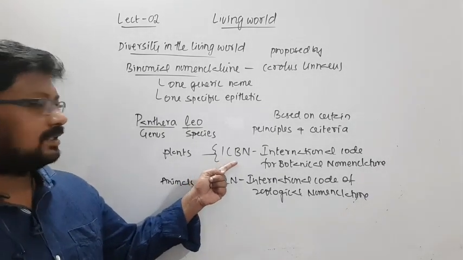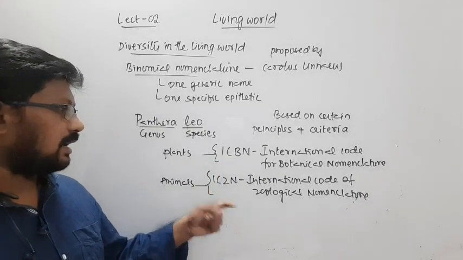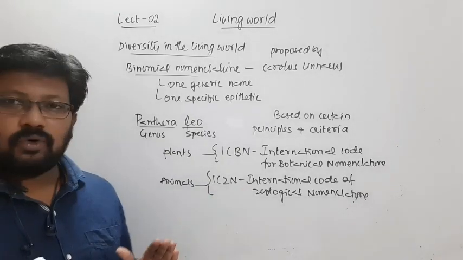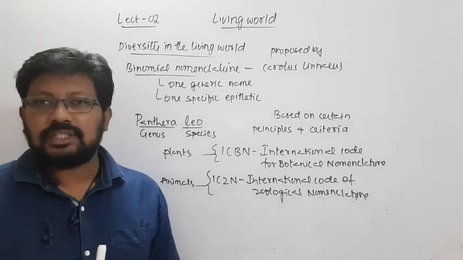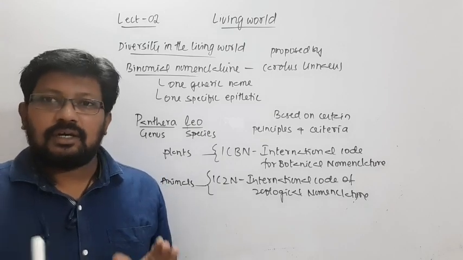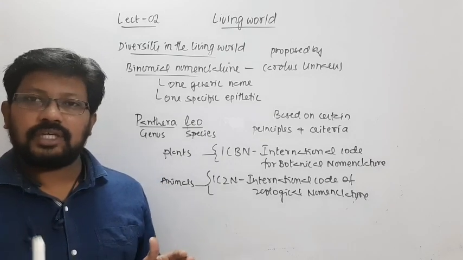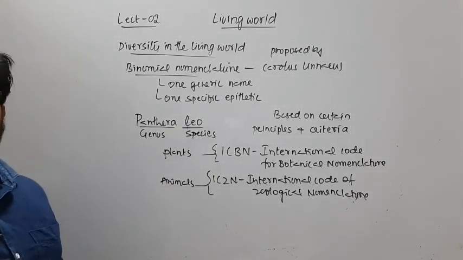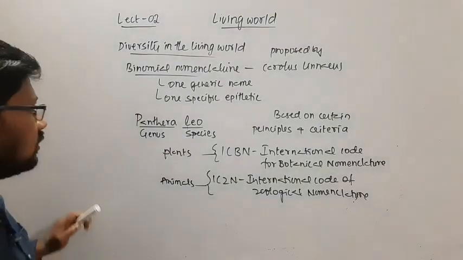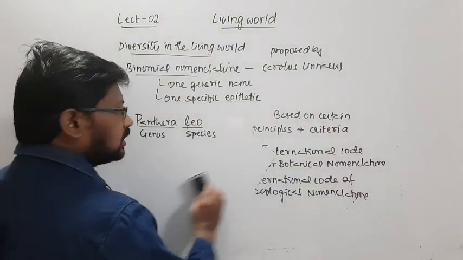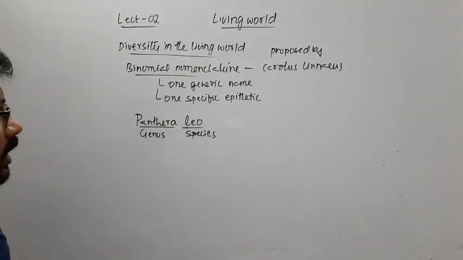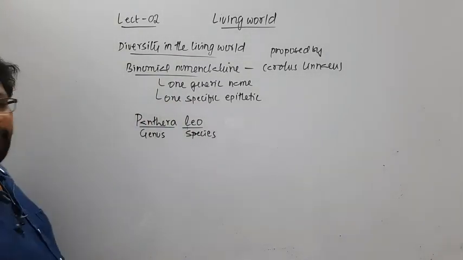So in this case, ICBN is for plants and ICZN is the international code for animals. This code has a set of rules and regulations on how to give names to animals and plants. Now let us see certain rules, some of those rules and regulations while giving a scientific name.